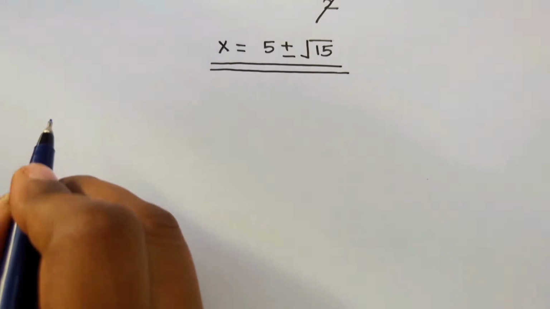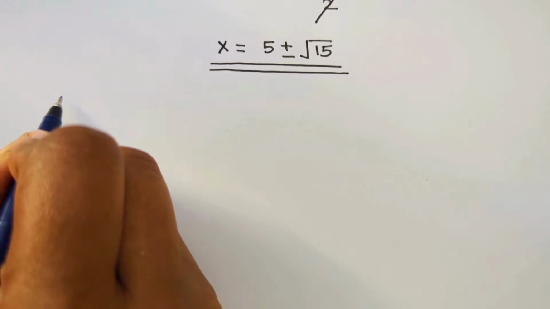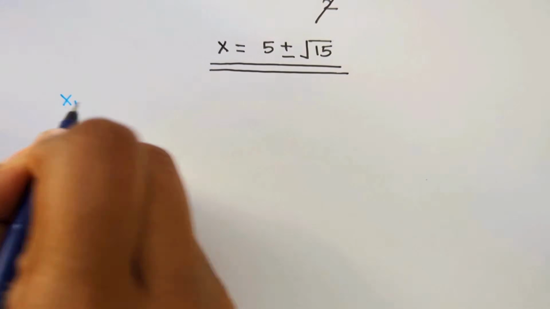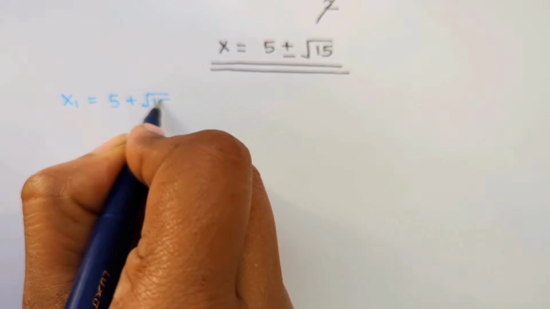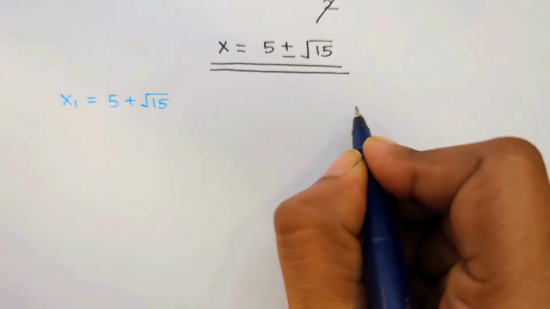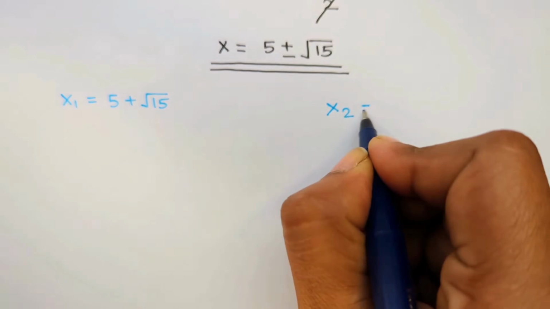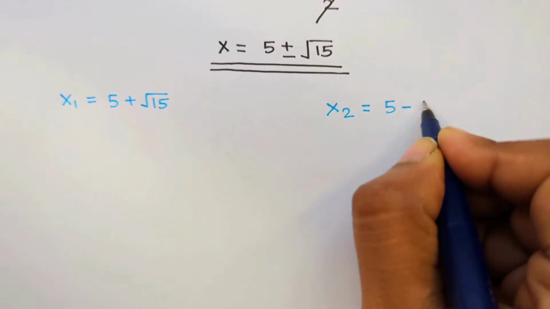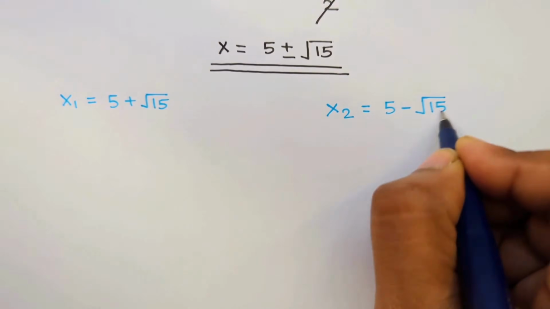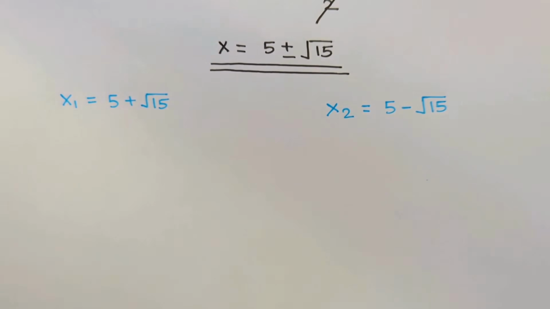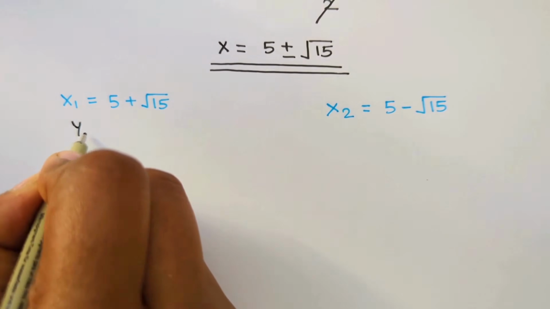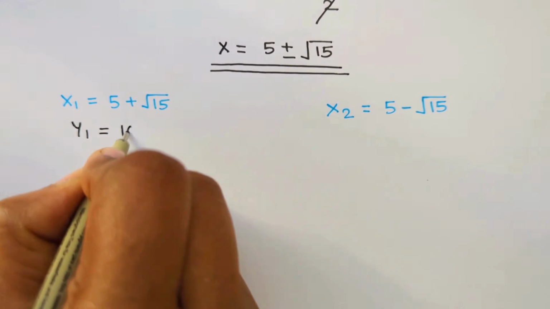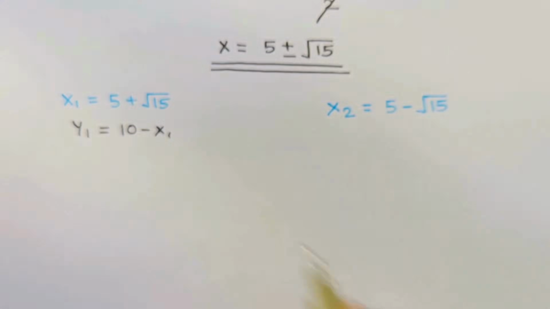So now there are two scenarios. We will consider them as x1 and x2. So here x1 would be 5 plus square root of 15, whereas x2 would be 5 minus square root of 15. Okay, now we want to find the value of y1 and y2, and based on the equations we already know y is equal to 10 minus x.